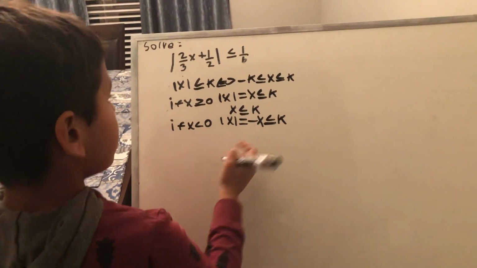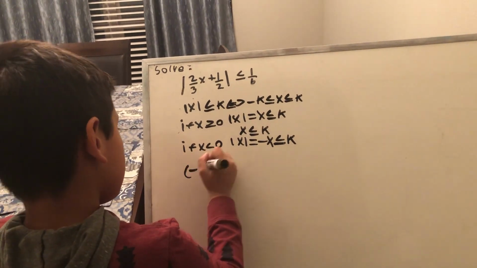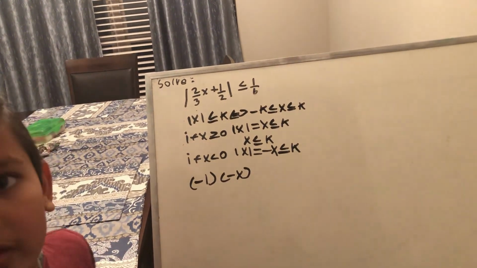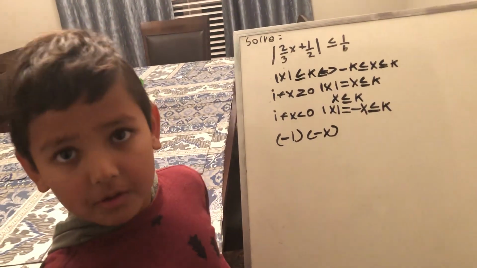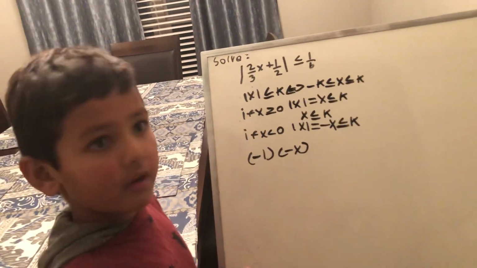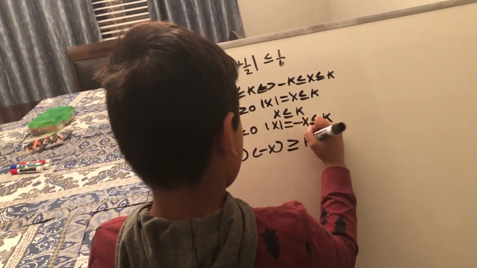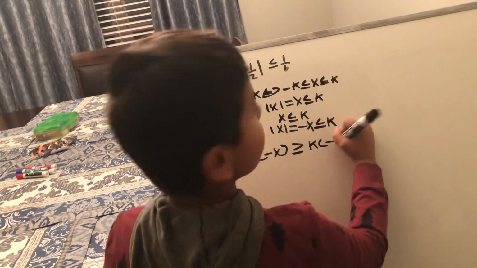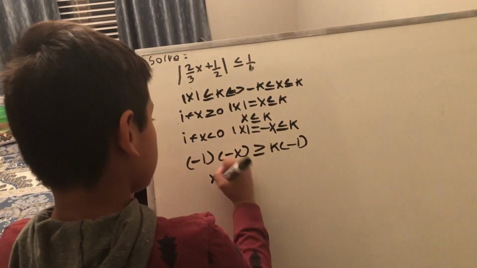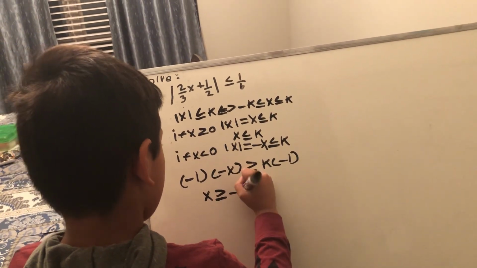You can multiply negative 1 on both sides, and the sign will reverse, so negative 1 times negative x, which is x, is greater than or equal to negative k.